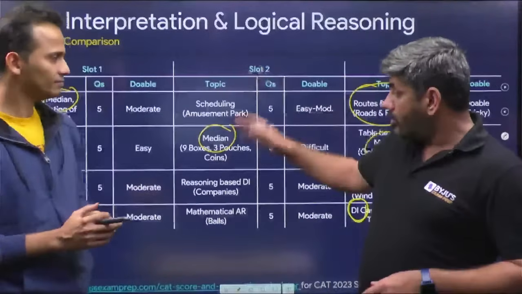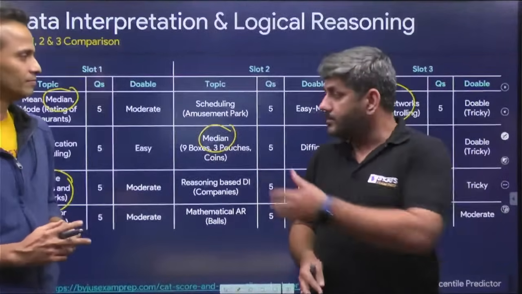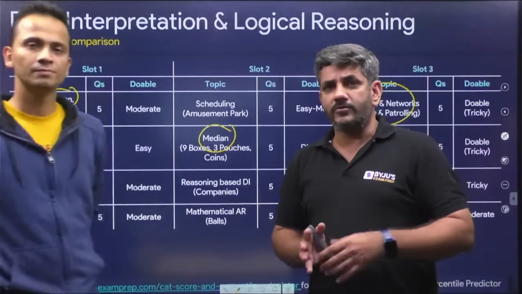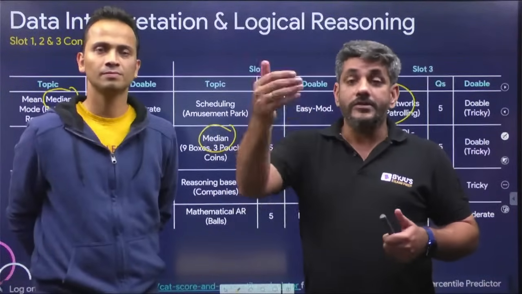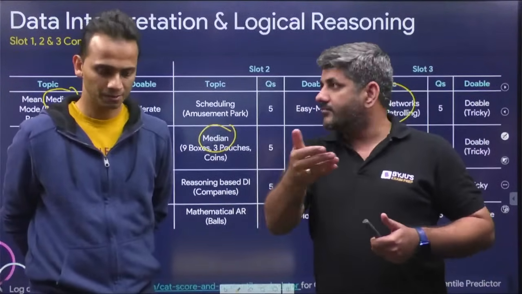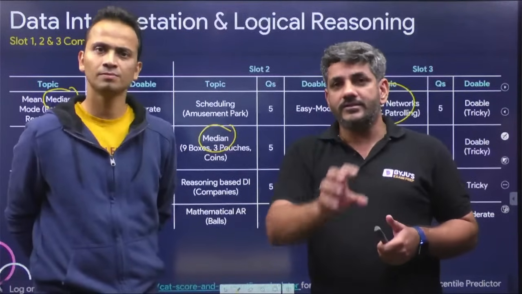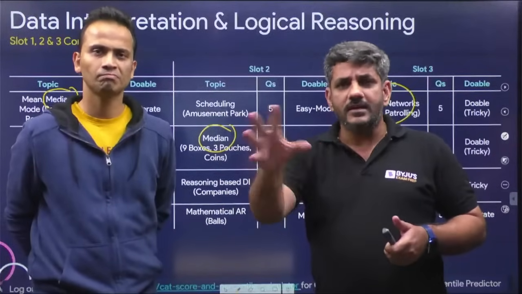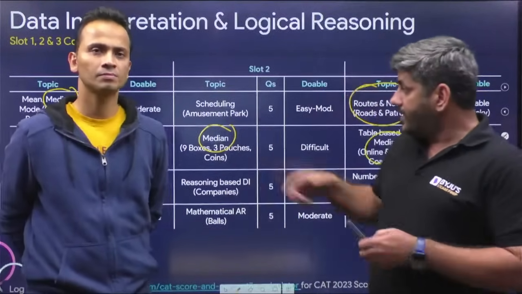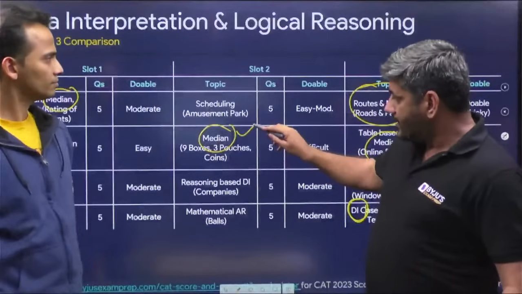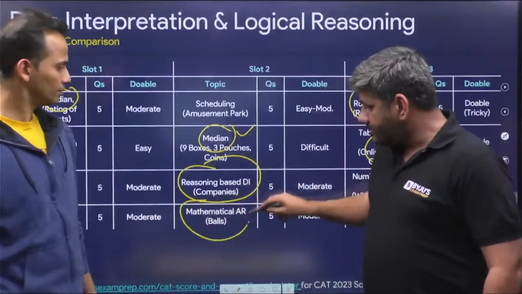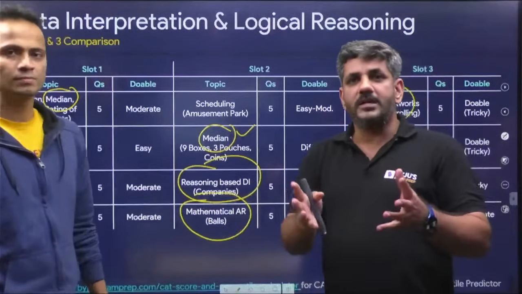What I see in all of the 4 sets in slot 2, and people told me about slot 1 as well, is that in all the sets we see some numbers being used. There was nothing like logic-based questions, as we have had previously, where just logic is used. You just make a table, arrange the people, their colors and cities and all. But this time I see median over here, and there was this question based upon averages, based upon some numbers and all.